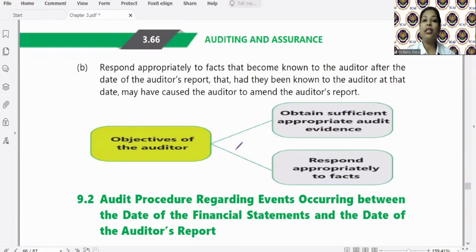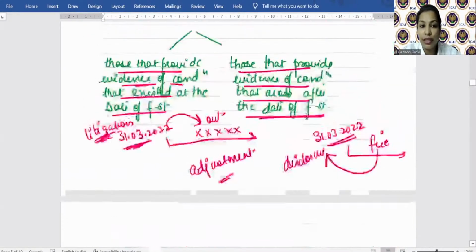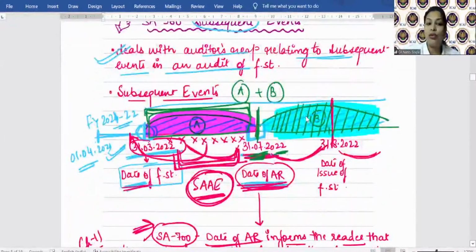Further, the auditor can also peruse the interim financial statements of that company. What is interim? Which is not related to the full year, like quarterly. So let's say here we are signing on 31st July, then before that the 30th June financials can also be seen, the interim financial statements. There, that effect must have been considered by the management, so the auditor needs to consider that.